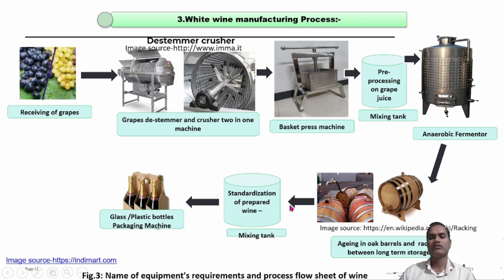And whatever final wine is prepared is standardized as per specific norms, and finally packed into glass bottles or plastic bottles. The main equipments are the de-stemmer crusher machine, basket pressing machine, heat processing equipment, fermenter, oak barrels, standardization tank, and the bottling machines.